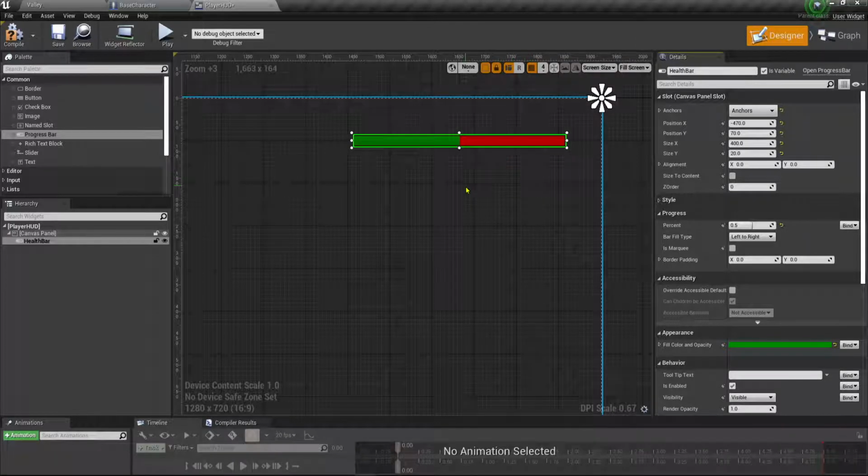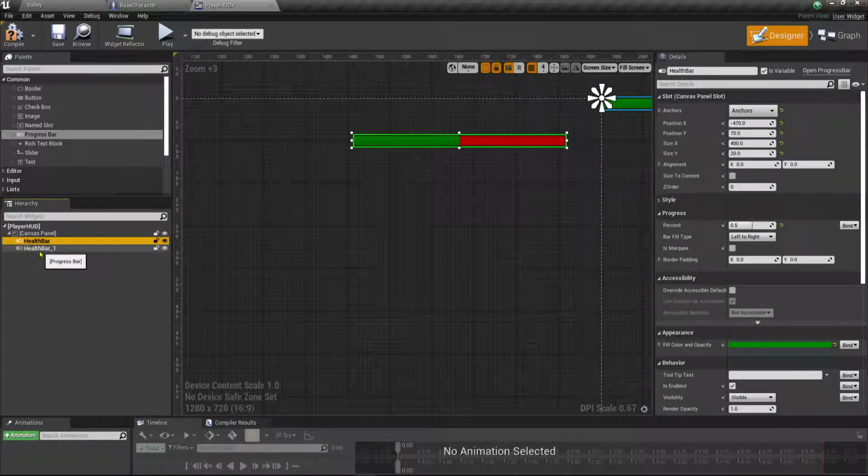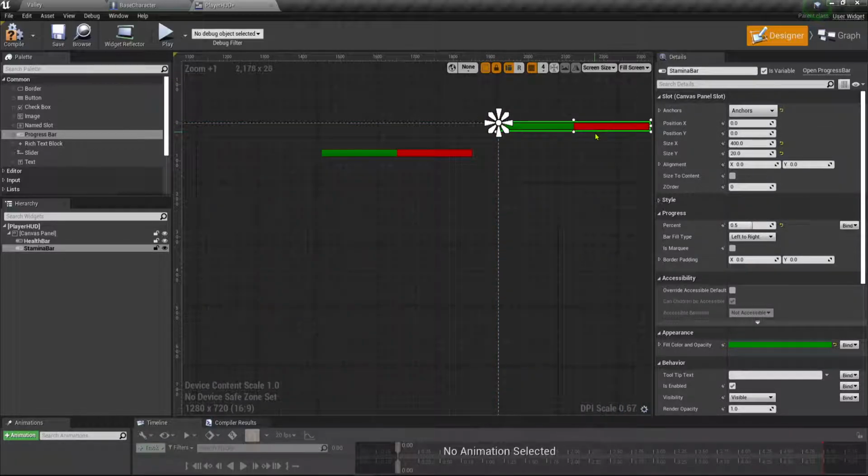So let's go ahead and create a new one, and we'll do our stamina. Since I already have these parameters in place, we're going to go over here and I'm just going to duplicate this. So let's just duplicate this, and we'll call this one the stamina bar. So we'll go up here. So stamina bar. Okay, it's already anchored, and you'll notice that it pushed it way over here.